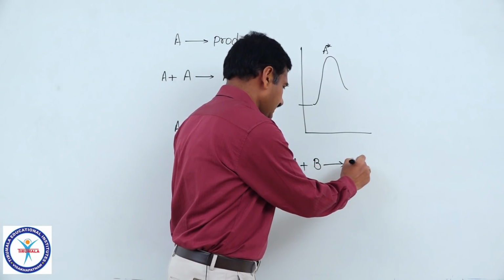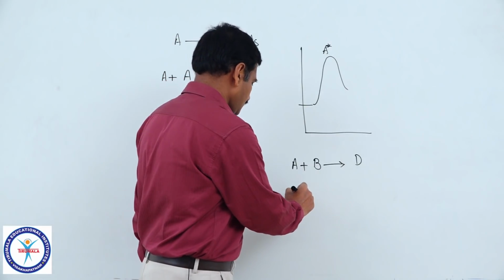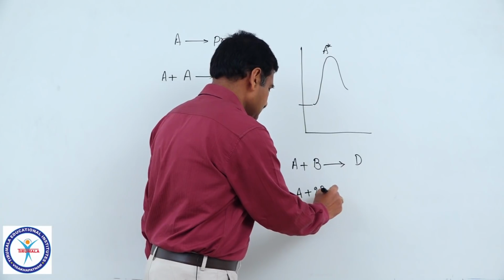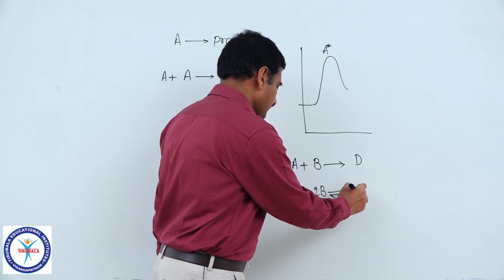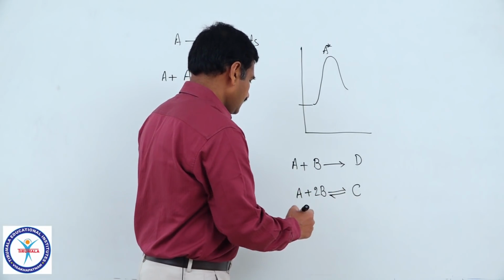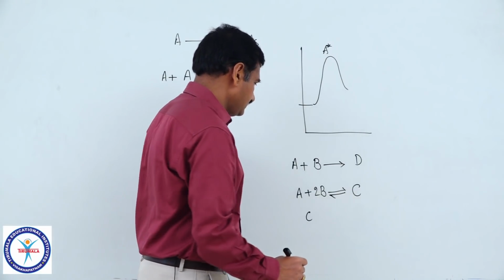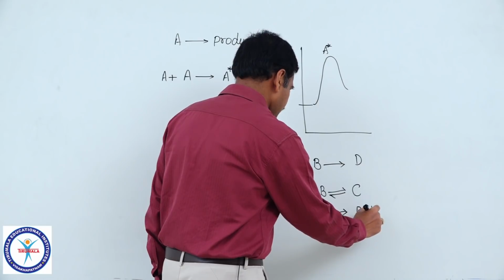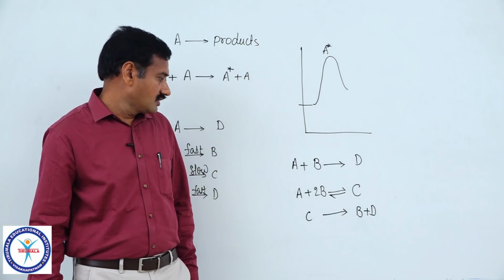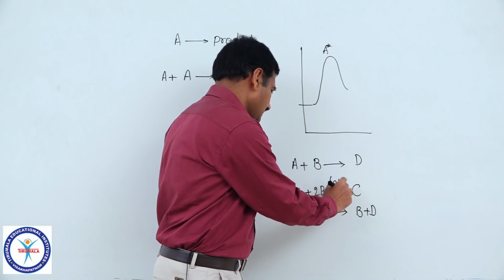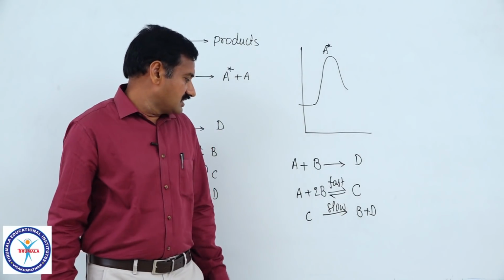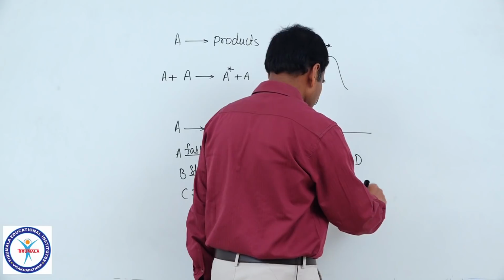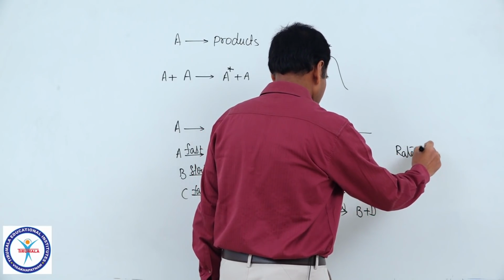A plus B gives rise to product D. But the mechanism of this reaction is: A plus 2B in the first step is converted into an intermediate C. Now, that intermediate C is converted into B plus D. If this is the mechanism of the reaction, and the first is a fast step and this is a slow step, as the second step is the slow step and it is the rate determining step of the reaction, we have to write the rate equation for the second step, that is, rate is equal to K into the concentration of C.